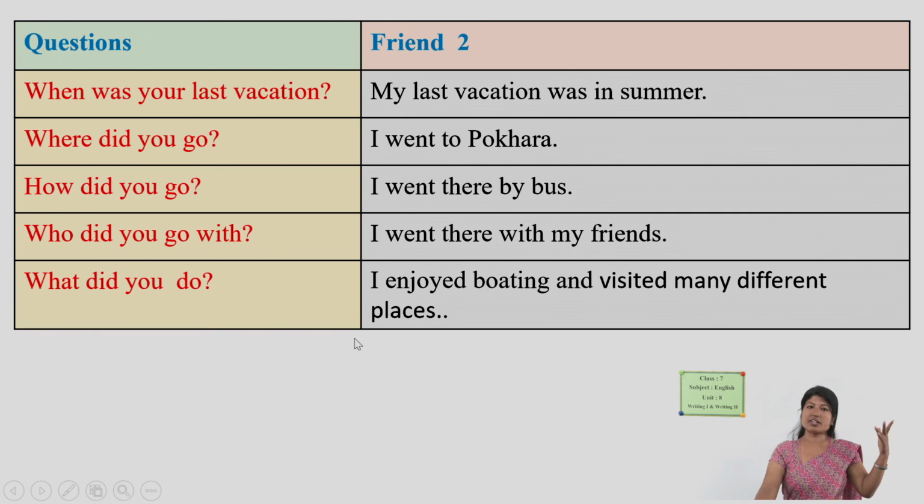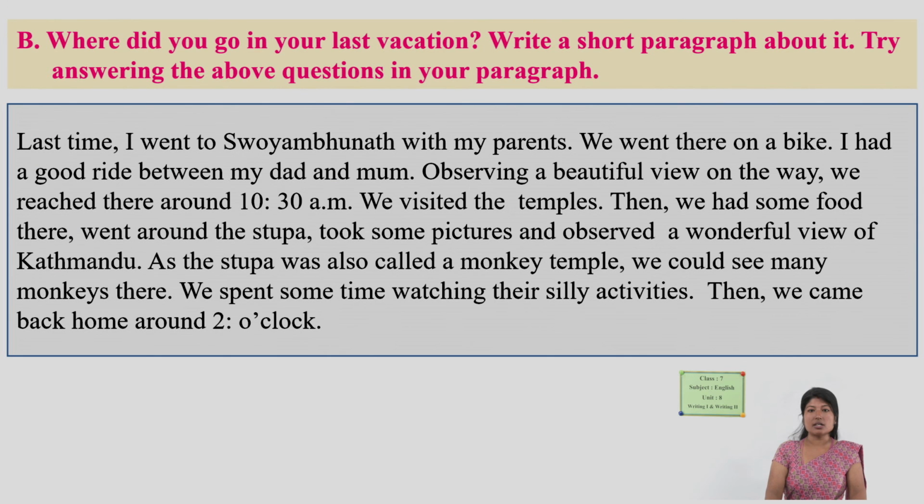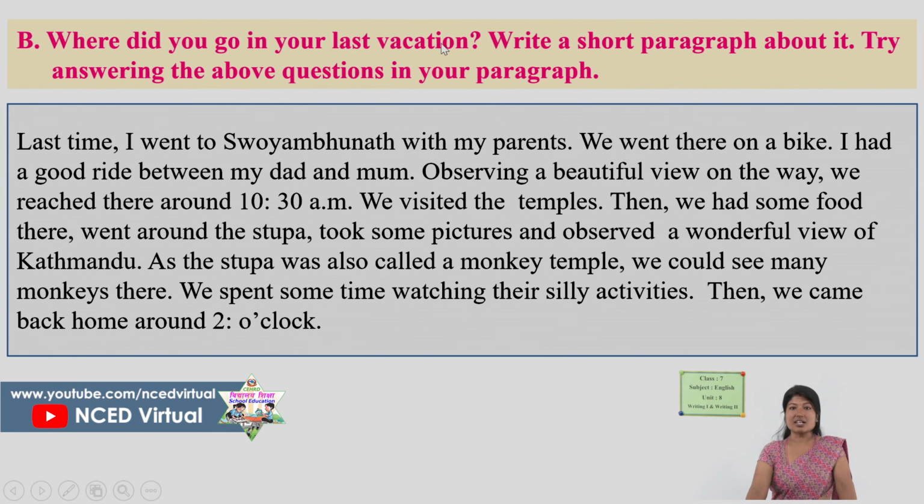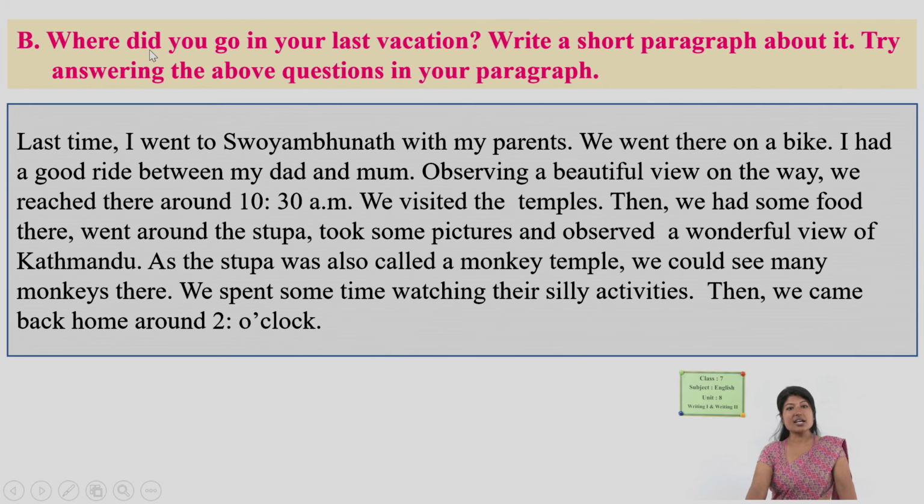Now third friend, fourth friend, you can develop a table like this. One example I will give you is friend 1. Friend 1, let's develop the text paragraph of friend 1 now. Here it goes. Number B. Where did you go in your last vacation? Write a couple of paragraphs about it. Try answering the above questions in your paragraph.